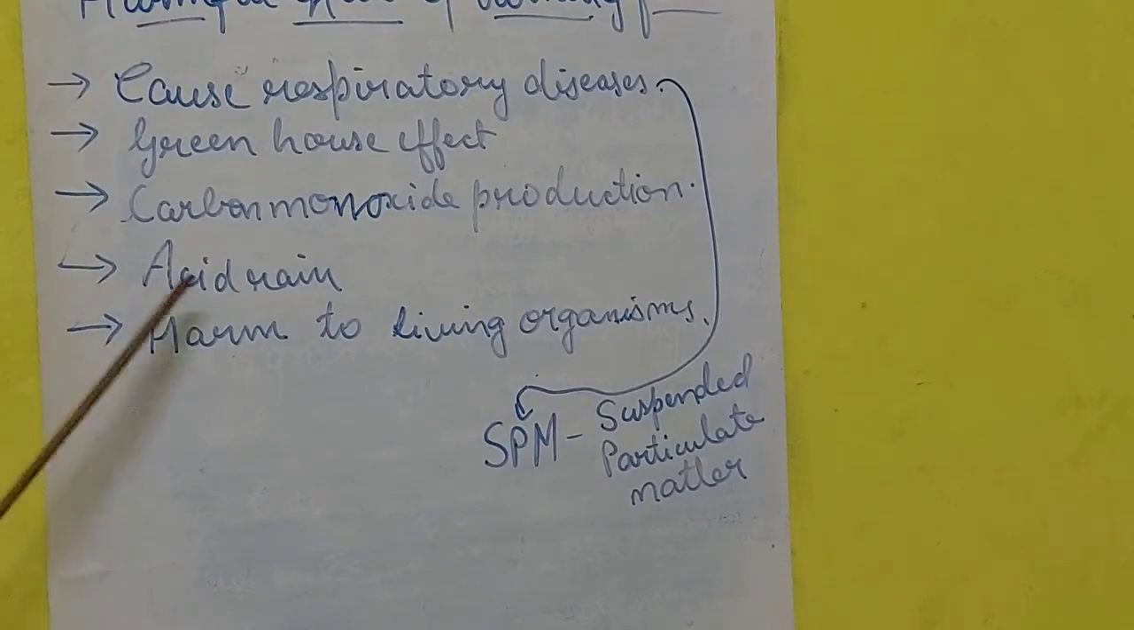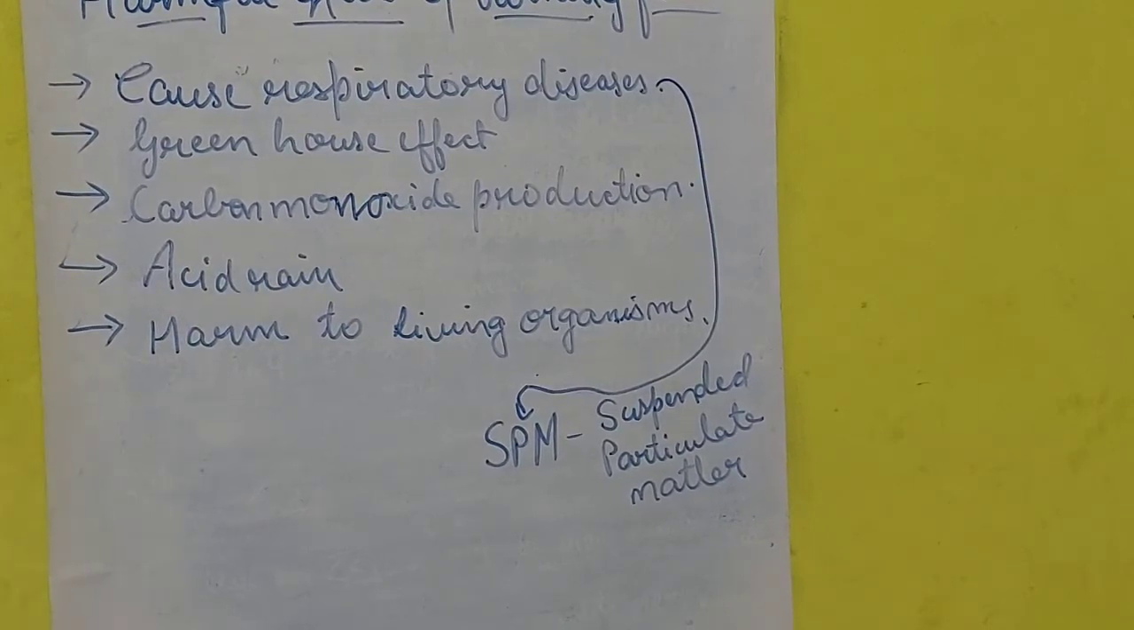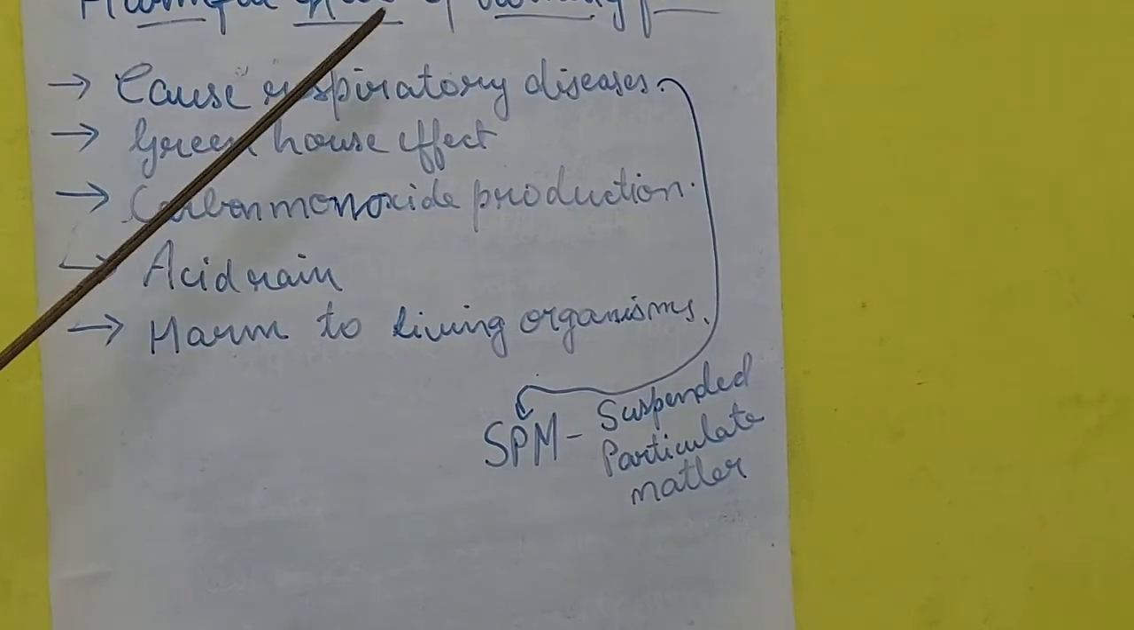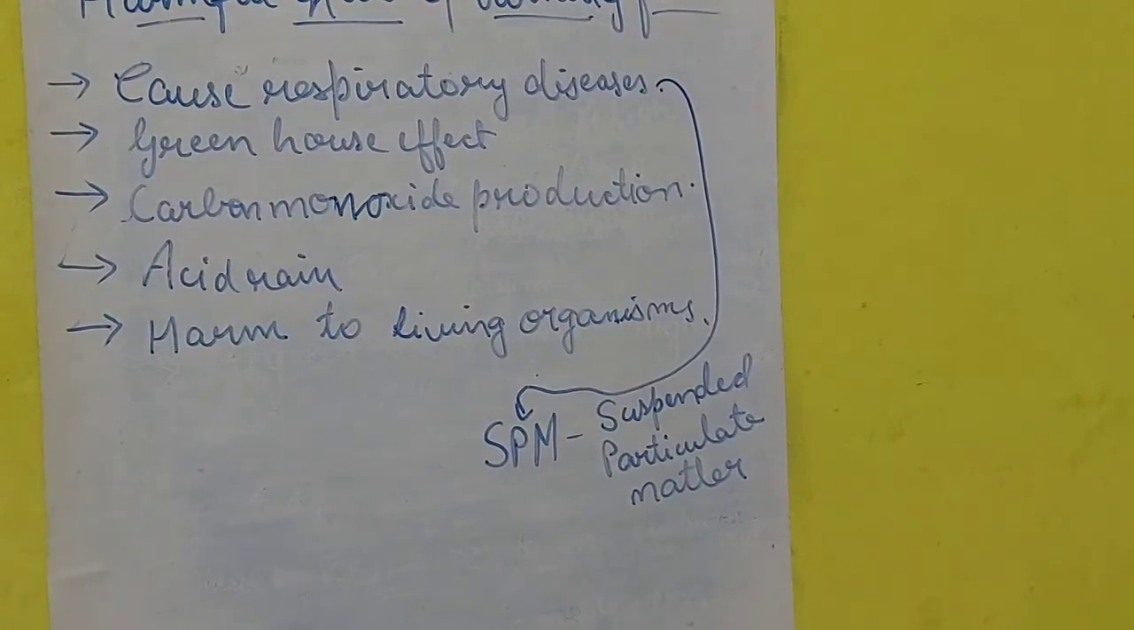And you know, acid rain can cause harm to our monuments like the Taj Mahal and others. Then it may cause death to plants and trees. It may cause soil infertility, damage to crops, and many other things. It can cause skin diseases in us. So acid rain is also a very harmful effect of burning fuels.